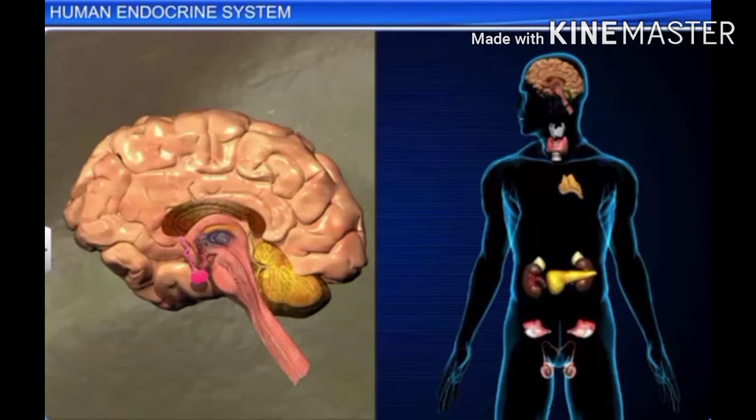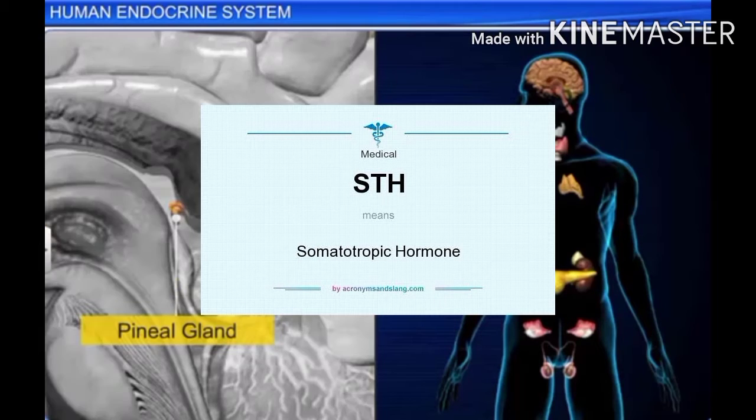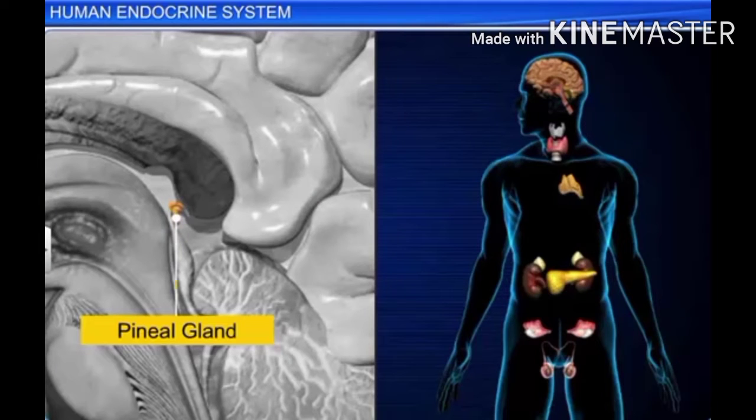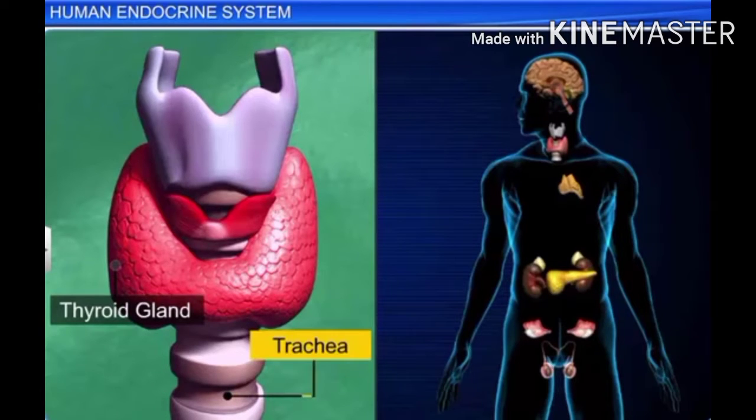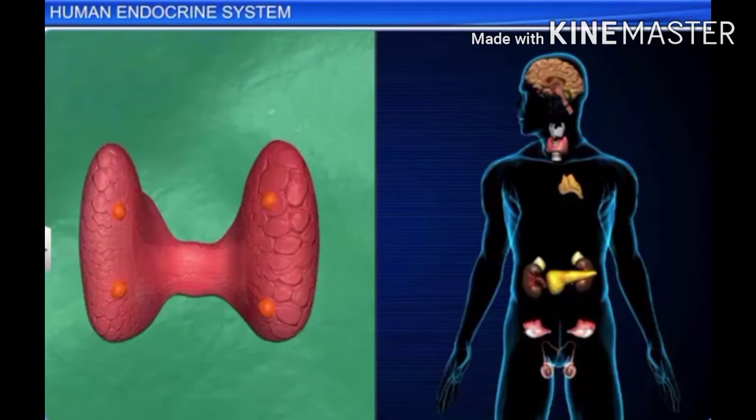Number 1, somatotropic hormone. It controls the growth of the body, especially the growth of bones. By the excessiveness of it, gigantism and acromegaly are caused, in which height of the human grows abnormally. Lack of it causes dwarfism in human.